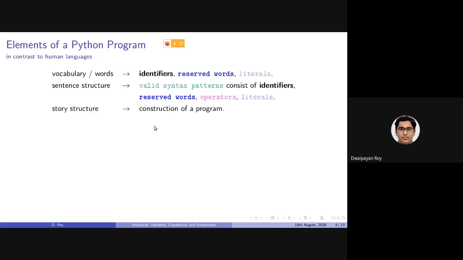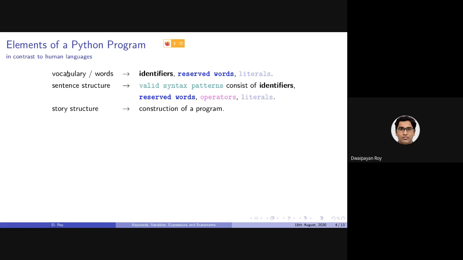As we have discussed earlier briefly, in contrast to a human language, the corresponding thing associated with vocabulary and words, we have stated as strings and numbers. The corresponding thing to vocabulary and words in human language is identifiers, reserved words, and literals.